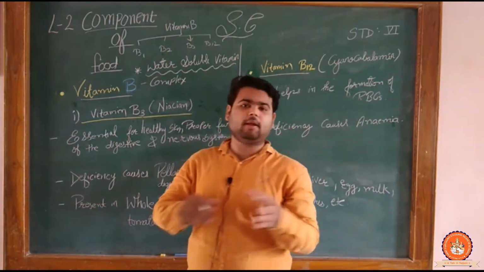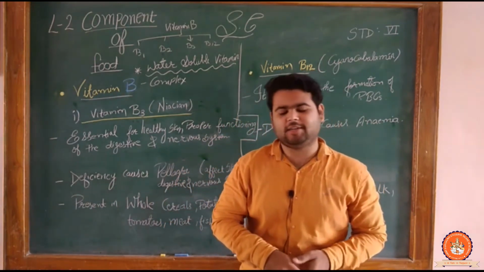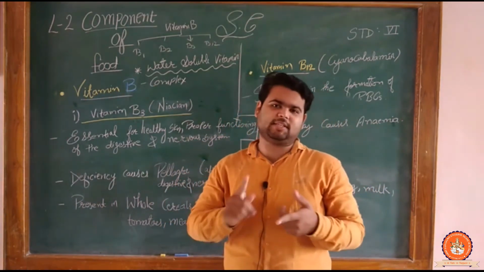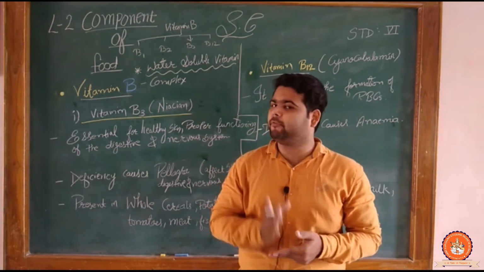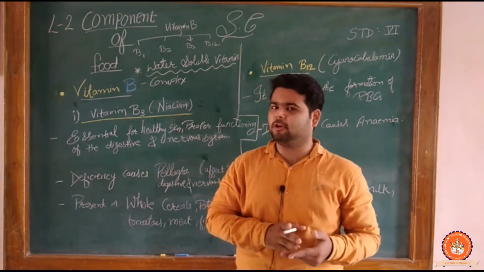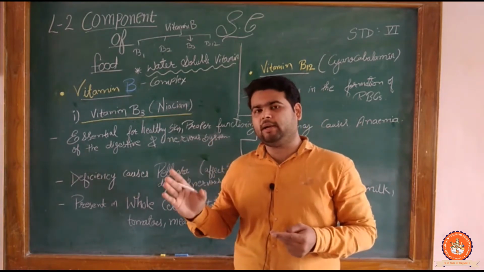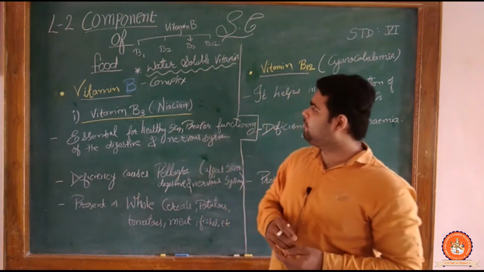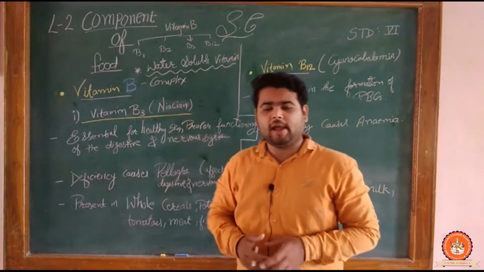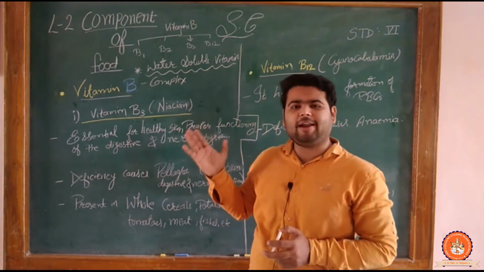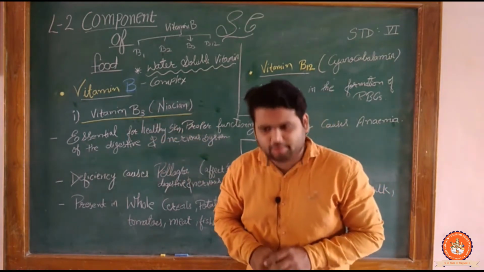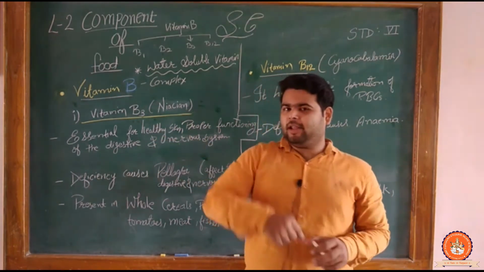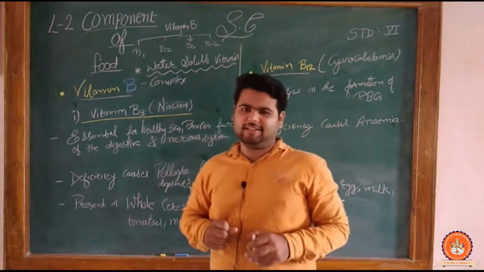But what we had completed in the previous lecture, let's recall. We had completed fats, carbohydrates, proteins, and some portion of vitamins. The two types of vitamins are water soluble and fat soluble. We had already completed fat soluble, and now we are in the portion of water soluble vitamins, the last and final portion, the B complex, B3 and B12. If you haven't watched it, quickly go and check the playlist.